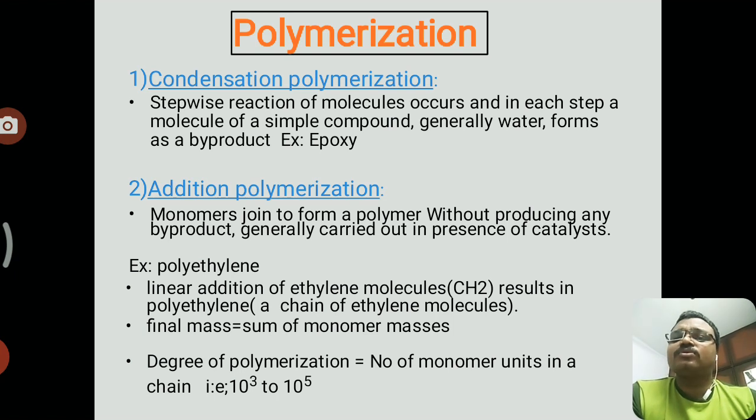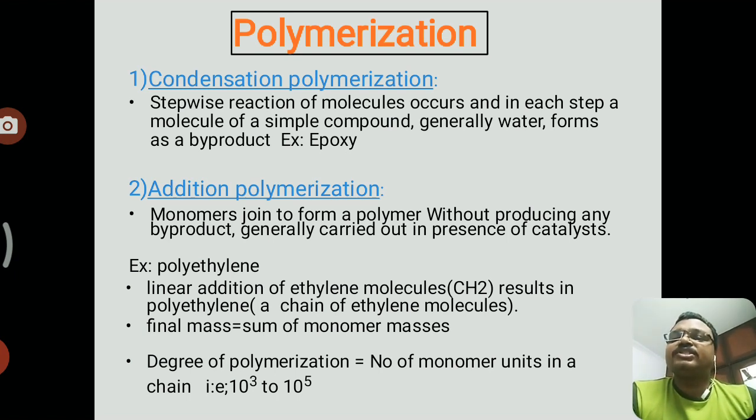Going through the first one, condensation polymerization is a stepwise reaction of molecules, and in each step a simple compound forms and there is a byproduct as well. The example for condensation polymer is epoxy.